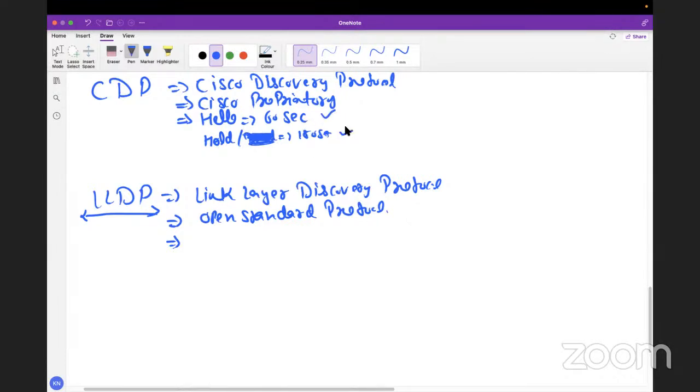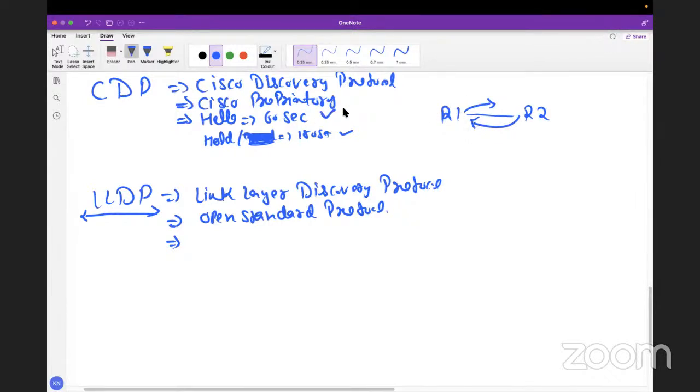It means if we have two Cisco devices, R1 connected to R2, these devices will send information about everything, like what OS they have, what address they have, what the management IP is, what the VLAN ID is, what the native VLAN is, whatever they have as of now, right? And same here, this device will share the information with R1 using a CDP packet after every 60 seconds.